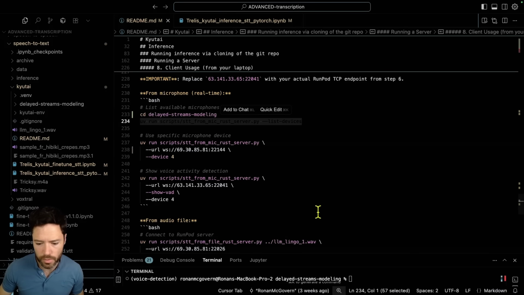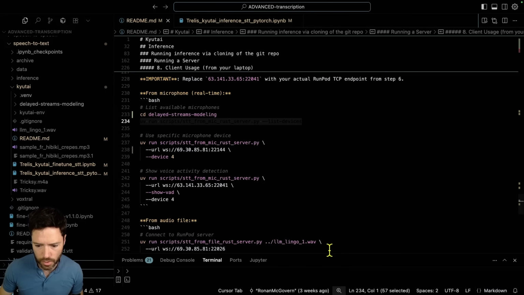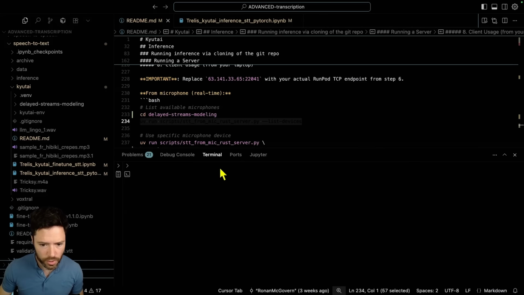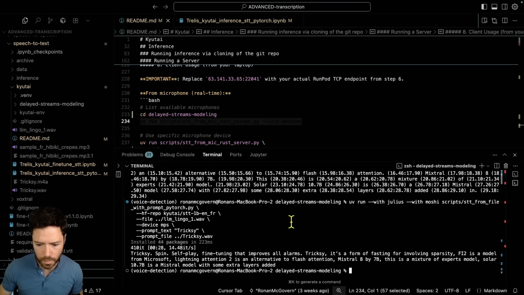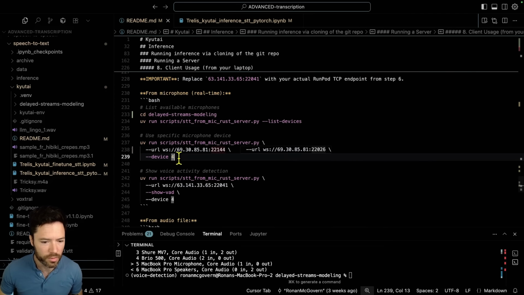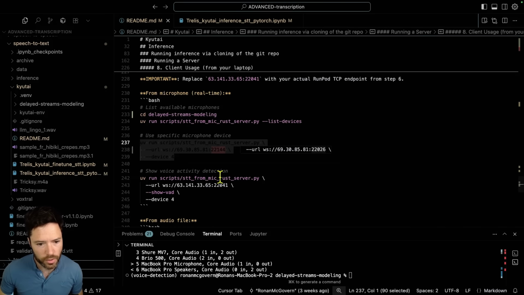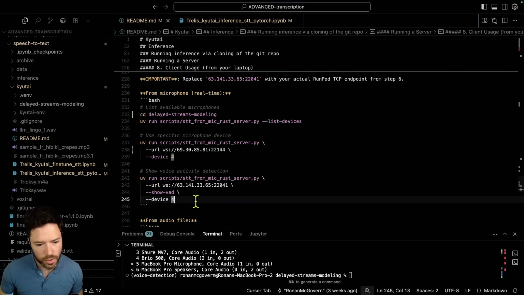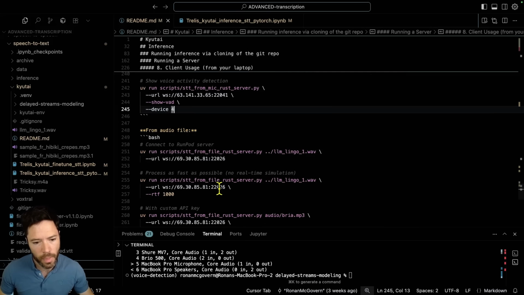And if you like, you can check what device you have. So for example, on my computer, let me scroll up. I should have a number of microphones. Yeah, so I have my iPhone, and I've got a few others. The one I want though is potentially this microphone here, number 4. So I would just pick device number 4, and then I can run transcription. I can also run transcription and show the voice activation detection.